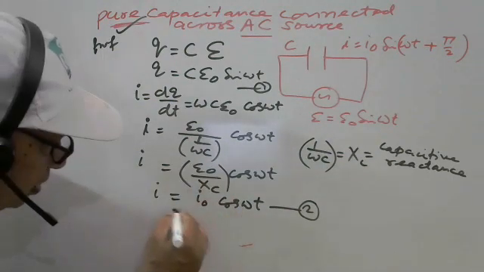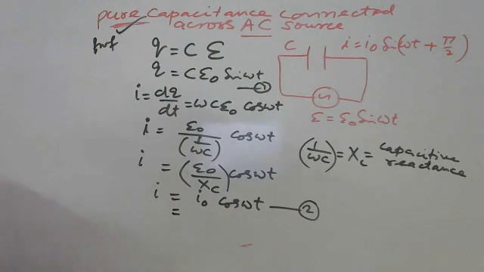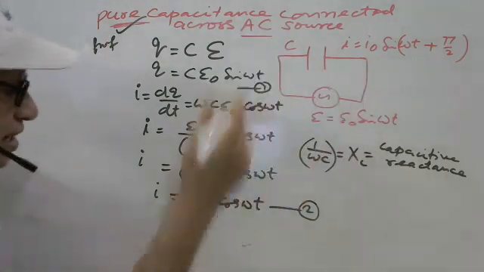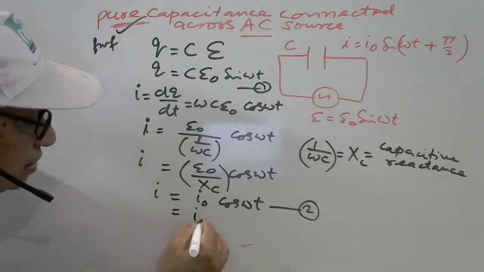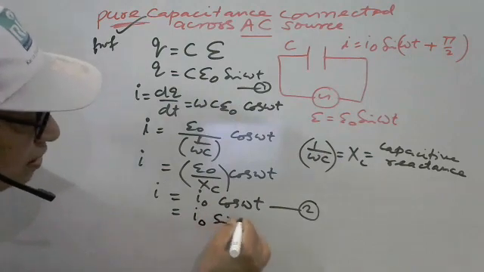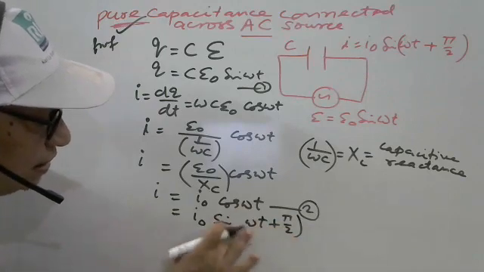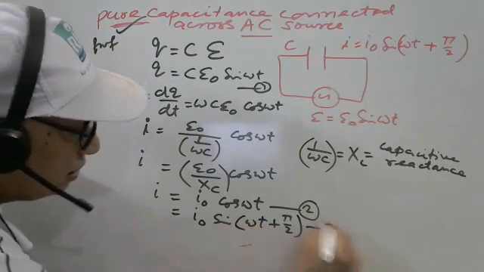This is the trigonometry: sin of omega t plus 90, or 90 plus theta, both are the same thing. So we can represent cos omega t in terms of sine. It can be written as I naught sin omega t plus 90. Sin 90 plus theta is cos theta.